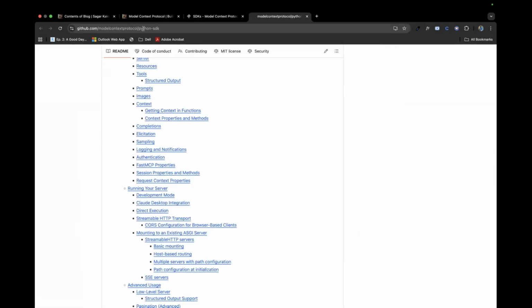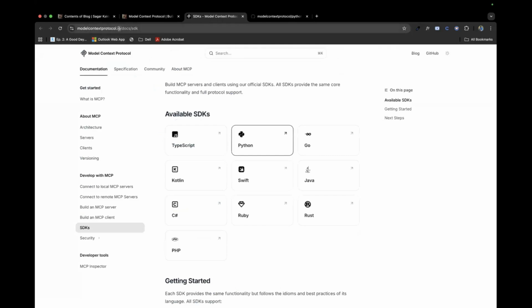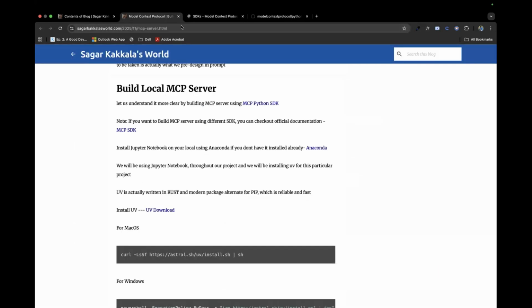And this is the official website, modelcontextprotocol.io, where you could find all this, and you could learn how to build an MCP server and an MCP client here itself.